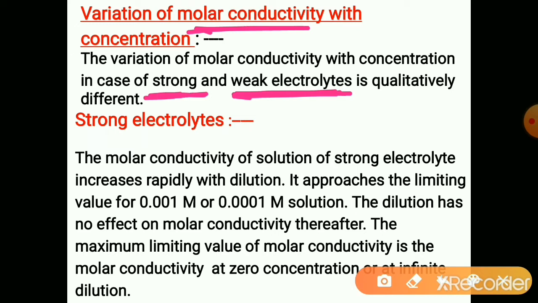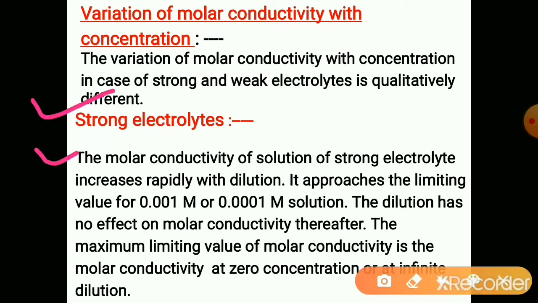Strong and weak electrolytes of the same concentration differ in the value of molar conductivity due to their dissociation difference. Strong electrolytes undergo complete dissociation, while weak electrolytes never undergo complete dissociation, they undergo partial dissociation. The number of ions produced by weak electrolytes is comparatively less than by strong electrolytes, hence the molar conductivity differs.